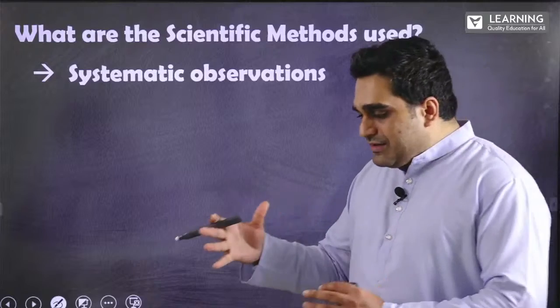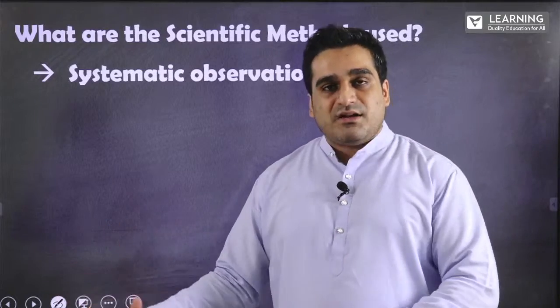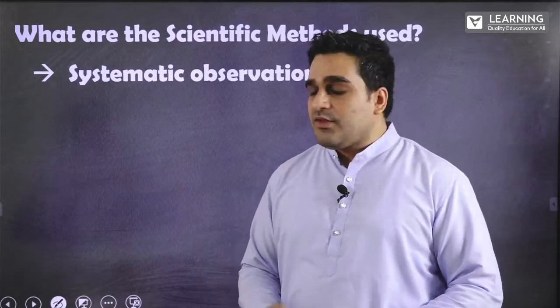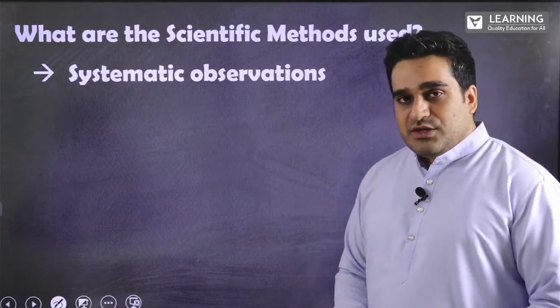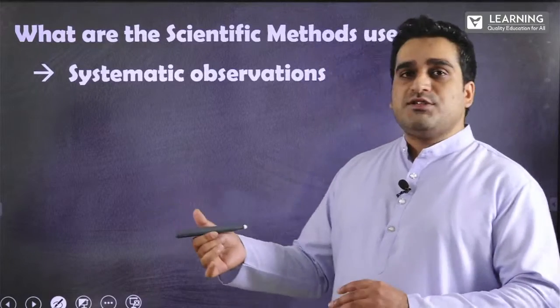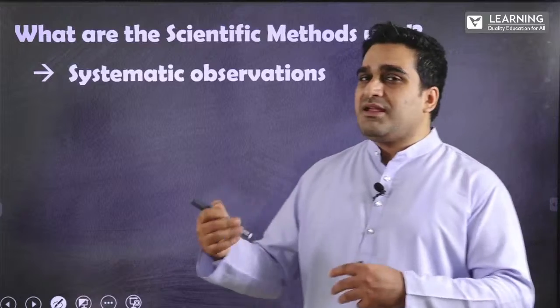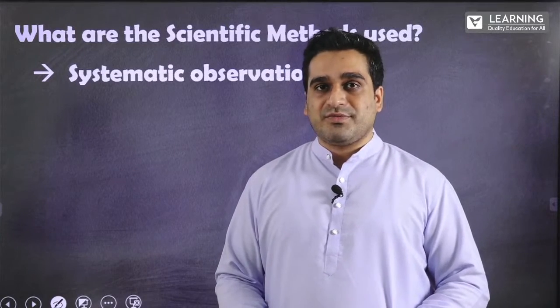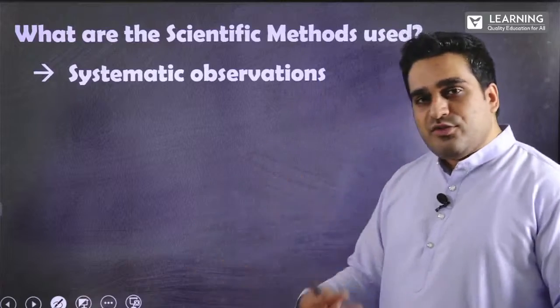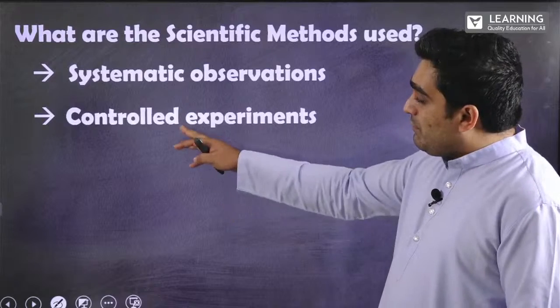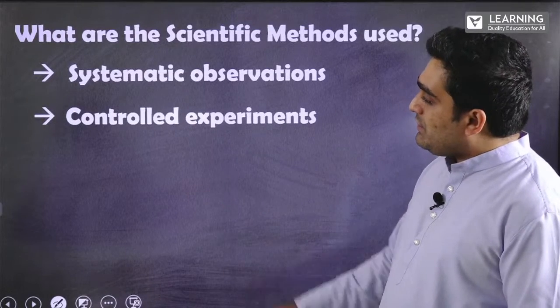In order to understand a given natural phenomenon, such as an object falling to the ground, you make an observation. So what is a systematic observation? If one object falls to the ground, does that mean all objects fall to the ground? Certainly they do, right? We will look into a few more examples in the next section. But first, what other methods?